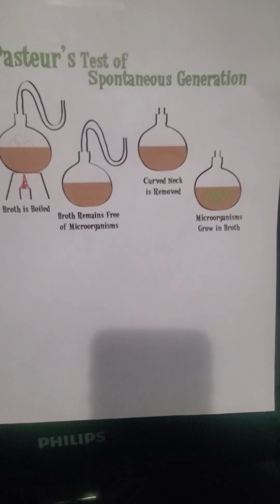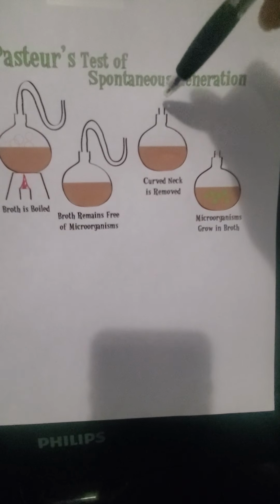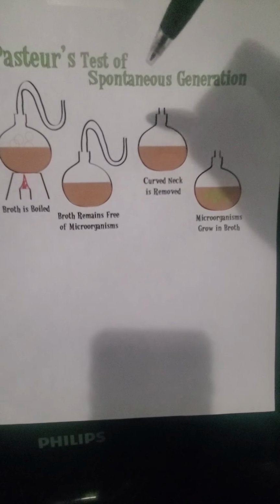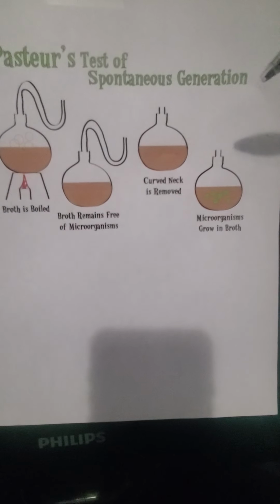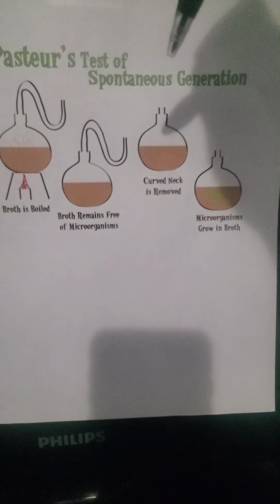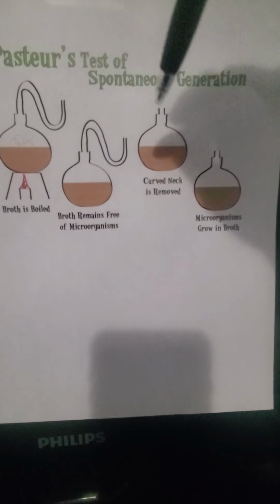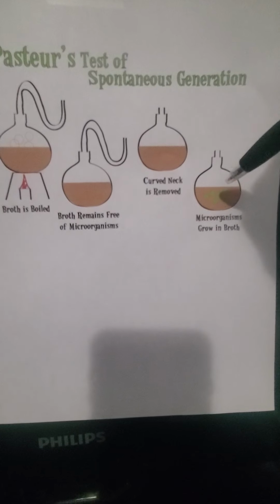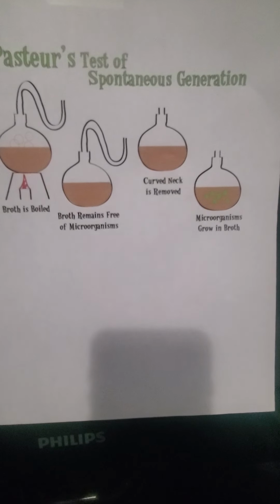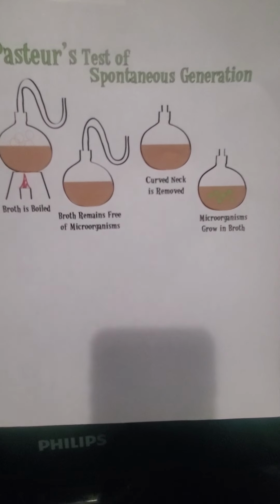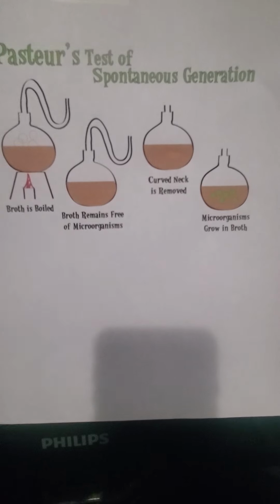So this just showed how microorganisms do originate in the air or in fluids and not just spontaneously, and that it takes something living to form the growth. So with Louis Pasteur, we still utilize a lot of what he did to disprove spontaneous generation.